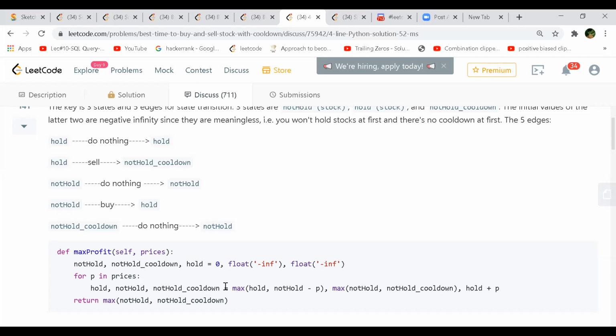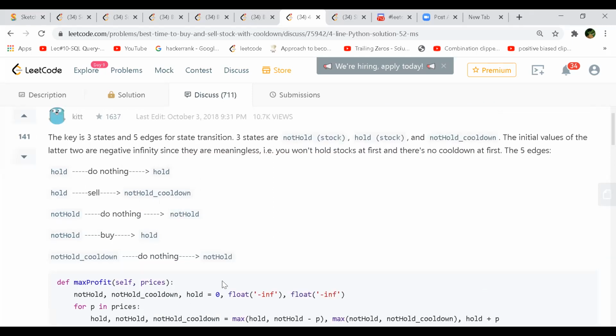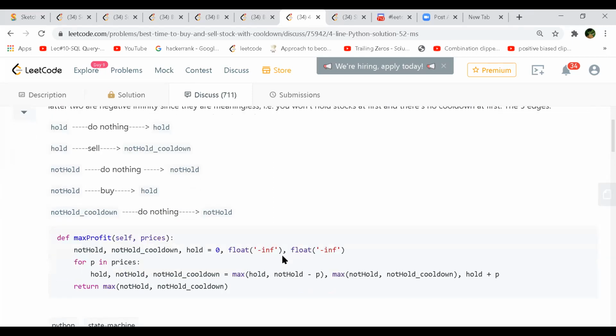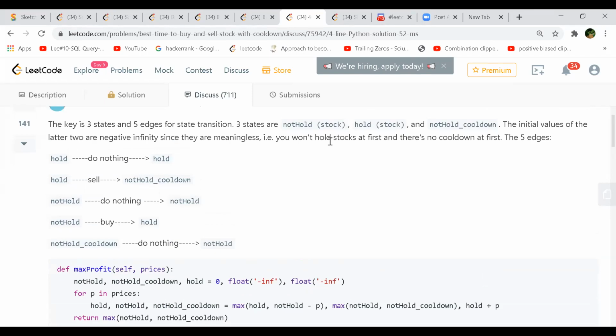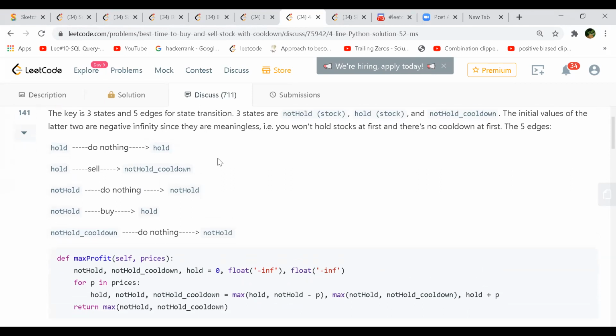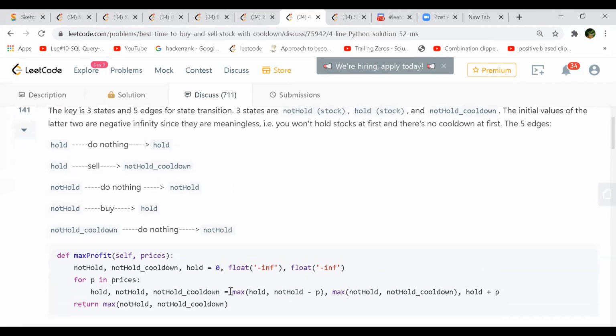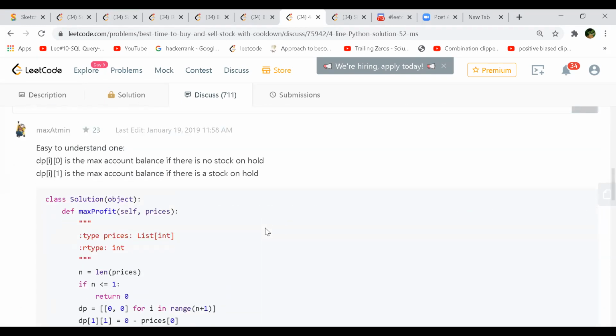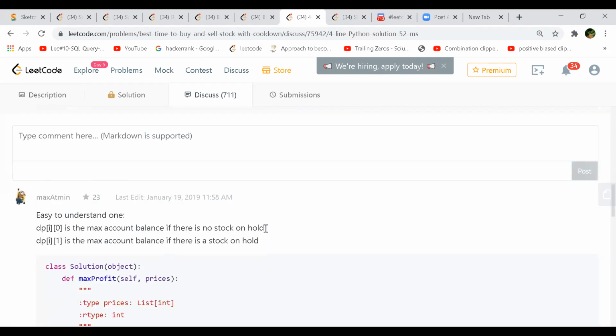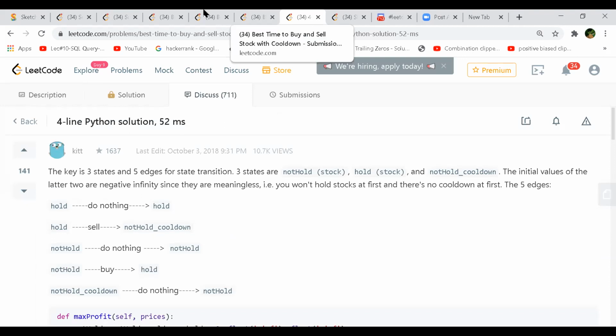And the cooldown one, not hold is your stock, the initial value. Buy is also hold. Yeah, it's slightly confusing. It looks very simple, but okay, no worries. Then we can move to the next.